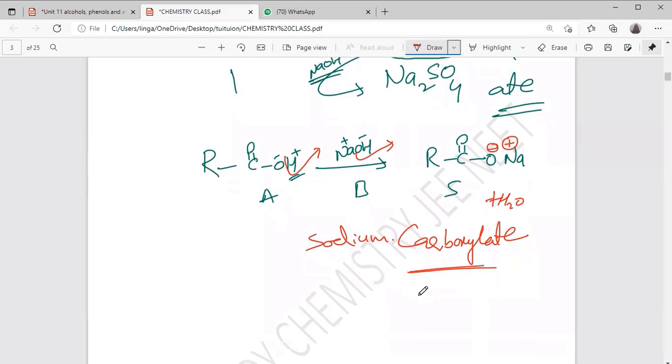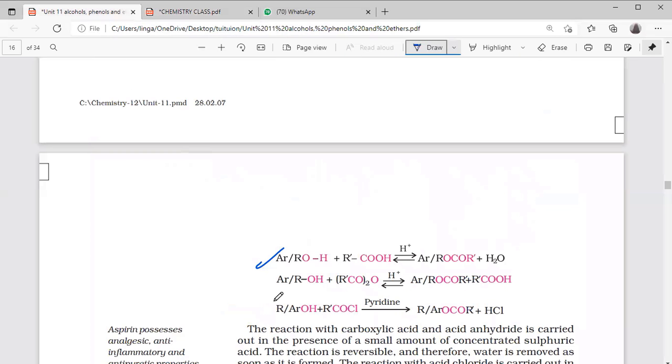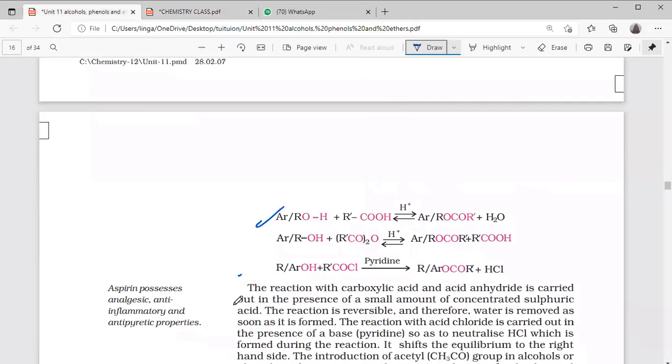Common name is carboxylate; IUPAC is alkane, alkanoate. Yes, sir. Right? Okay. Right. So this one also is over.